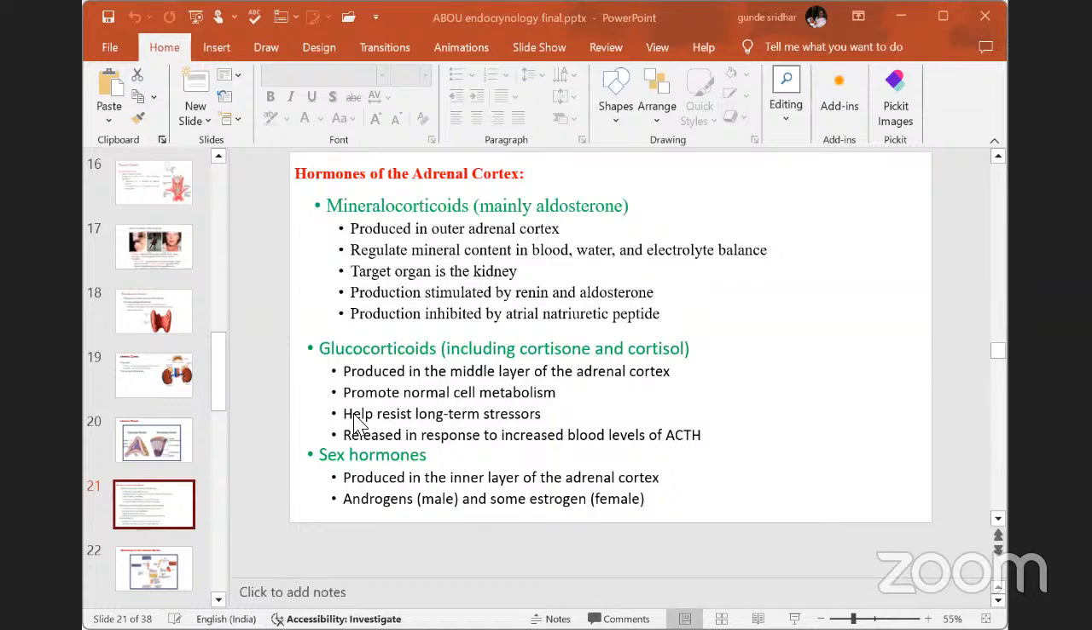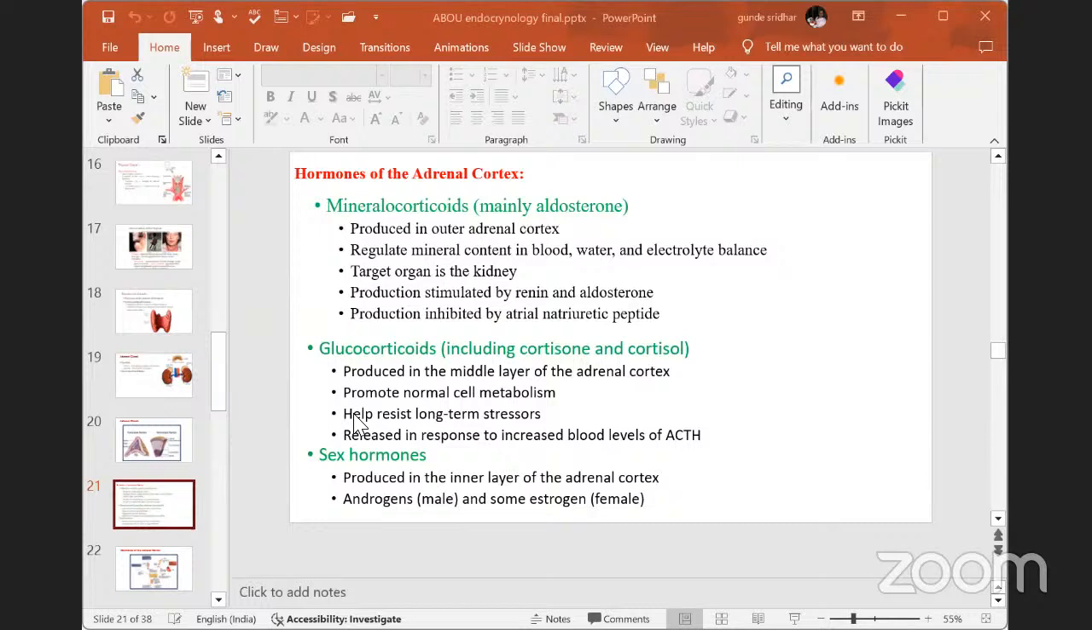Then the next one is called glucocorticoids. It is related to glucose metabolism. That's why this hormone is called glucocorticoids. Then the next hormones are called sex hormones, mainly useful to develop the reproductive organs or reproductive parts in our body. You can also call them androgens. These are the hormones. First, we'll see that slide here.